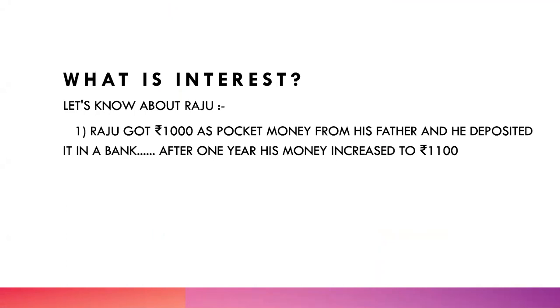The bank gives interest to people when they keep their money in the bank for a specific period of time. And the extra money given is known as interest. Now let's take another case. We will talk about a farmer, Ramu. Ramu is Raju's father. Ramu took a loan from the bank for his farming. He took a loan of rupees 5000 and the bank asked him for an interest of 6% per annum.